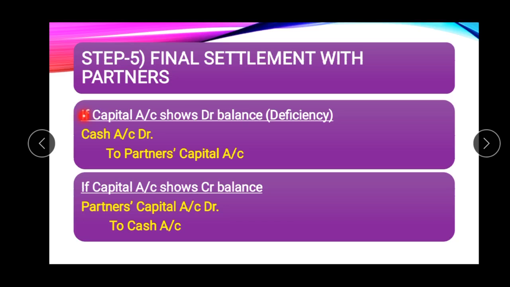So if the capital account shows a debit balance, it means his payments are more than his receipts, and he has to bring cash for the amount of deficiency. So when he brings cash, cash account should be debited to partner's capital account. But if the capital account shows a credit balance, the firm has to make payment to him, so partner's capital account should be debited to cash account.